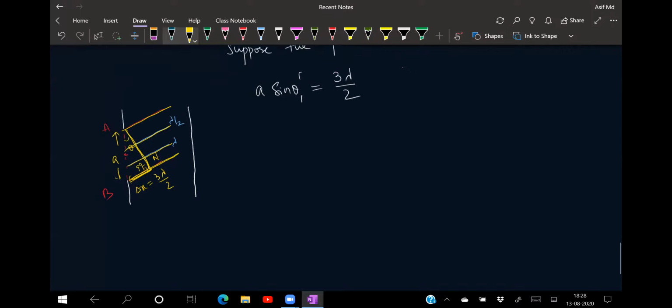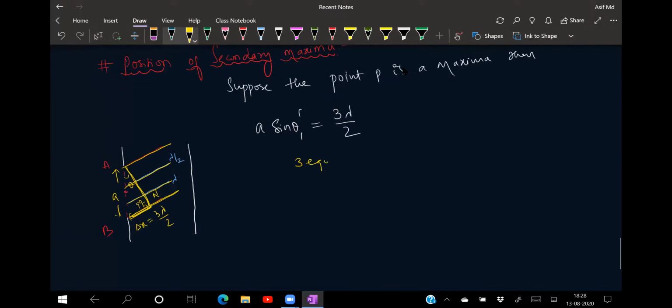That means how many parts are we trying to take here right now? 3 equal parts. Can you tell me why 3 equal parts right now? See, why 3 equal parts? If the above and below, lambda by 2 and lambda by 2, meet on the screen somewhere at a point P, still one lambda by 2 will be left over. Now we can divide the slit into how many parts? 3 parts. That means the path difference between the two corresponding points of the first two parts will be how much? Lambda by 2. And the next is also lambda by 2. That will be destructive. The remaining lambda by 2 will be what? A bright point, right?